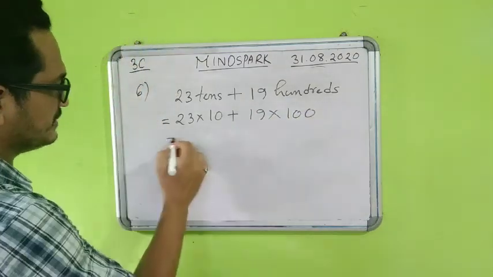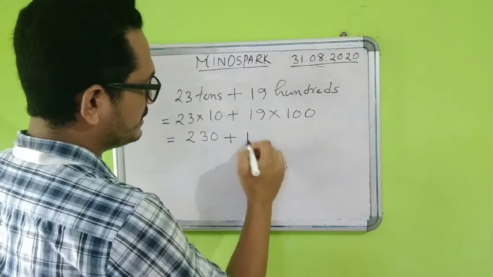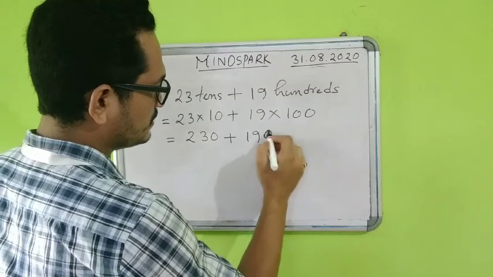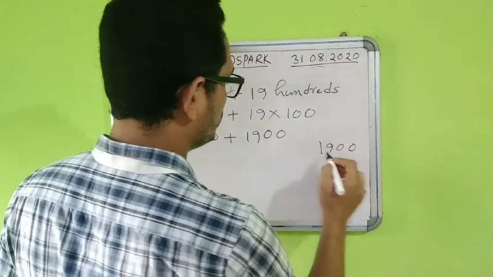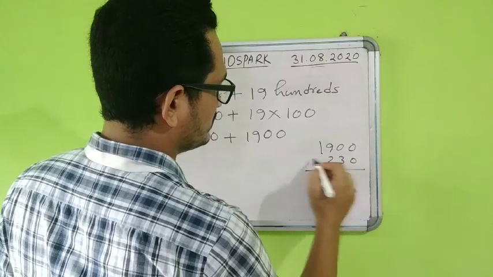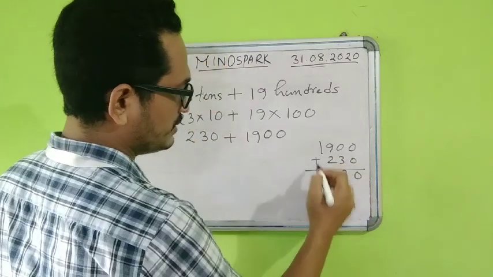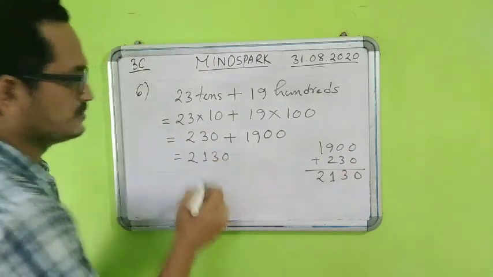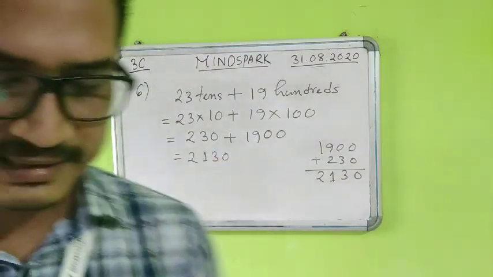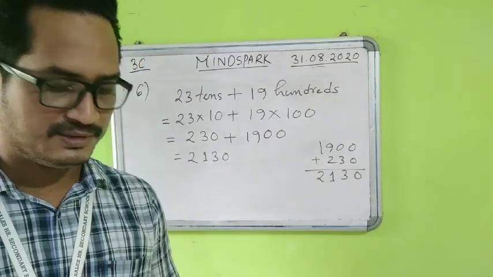Okay. Now let us multiply 23 into 10, it will become 230. 19 into 100, 19 ones are 19 and 2 zeros will come, so it is 1900. Now let us add 1900 and 230. So it will be 0, 3, 9 plus 2 is 11, 1, 1 plus 1 is 2. So it is how much? 2130. So 2130 is the correct answer. But many of you have given some wrong answer there instead of 2130.